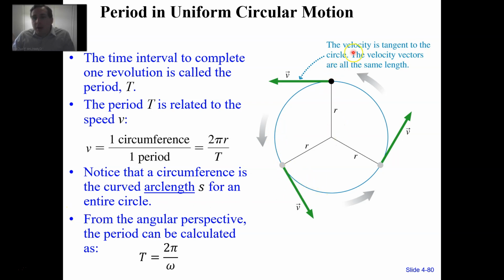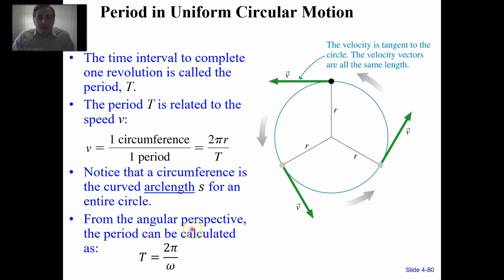And then notice that, by the way, the velocity, that is the linear or the tangential velocity, is always tangent to the circle. And the velocity vectors in uniform circular motion are all the same length. That is, they're all the same magnitude. Notice the velocity vectors are also perpendicular to these radii.